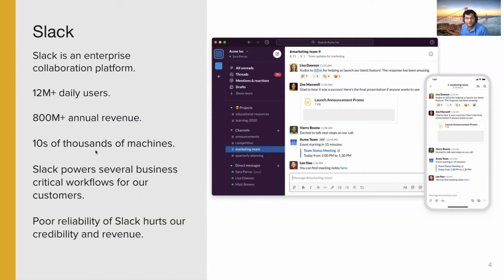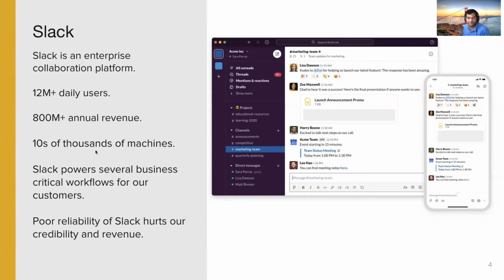We have over 12 million daily active users and over 800 million in annual revenue. Like other cloud businesses, the Slack backend is composed of a complex web of services running across tens of thousands of machines. Often, a small bug in a single component can start a chain of events that can take down all of Slack. The reliability of Slack is extremely important to our customers who rely on Slack for several business-critical workflows. Further, Slack credits our customers 10 minutes for a minute of downtime. As a result, the downtime hurts Slack financially also.